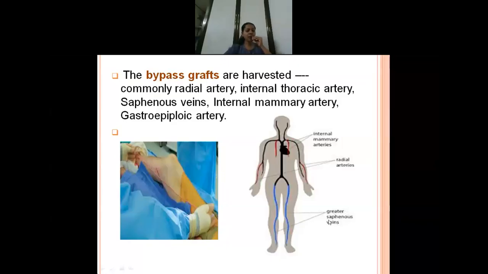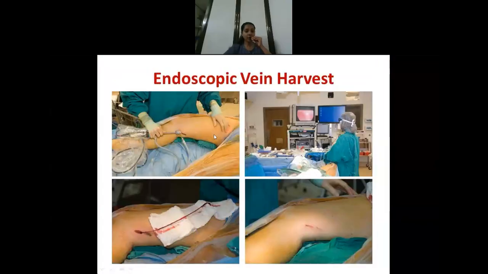And nowadays even alternative grafts are available, like Dacron grafts. I have not seen those types of surgeries till now, but these surgeries are being visualized commonly. So here you can see this is a saphenous vein that has been removed. They will arrange it well and then fix it in the region of the heart where there is blockage. So here also you can see how they have removed the vein.